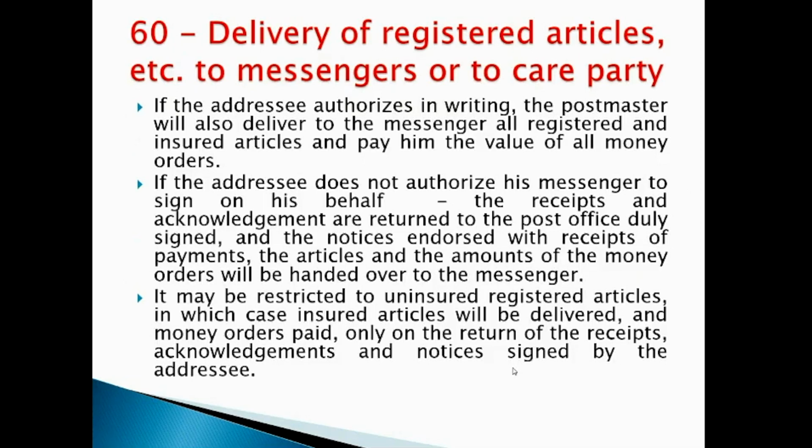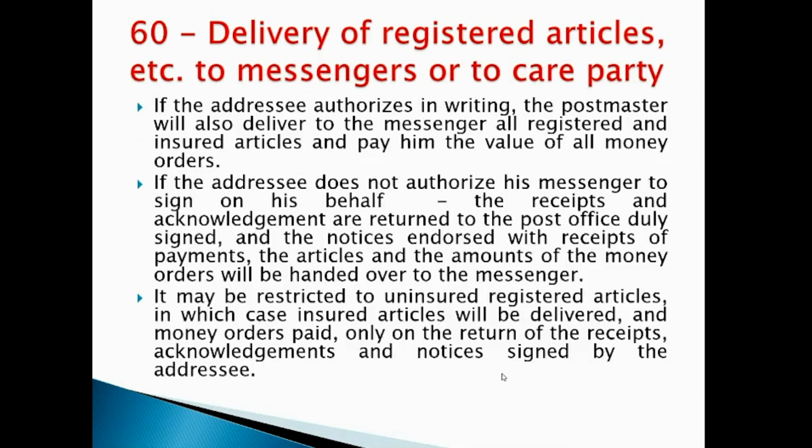The next clause is clause number 60, delivery of registered articles and other articles to the messengers or to the care party. How to deliver the accountable articles to the messengers or the care party? If the addressee authorizes the post office in writing, the postmaster will in turn deliver to the messenger all kinds of registered and insured articles, and also pay him the value of money orders.